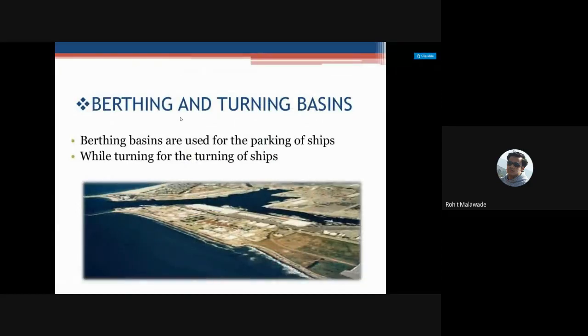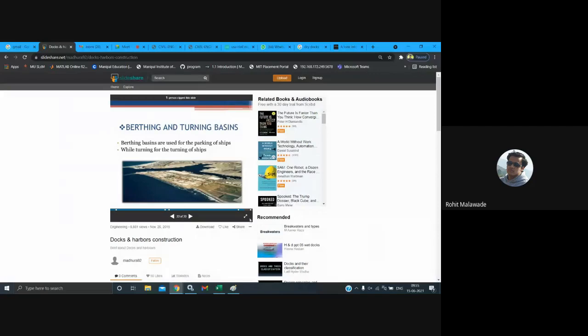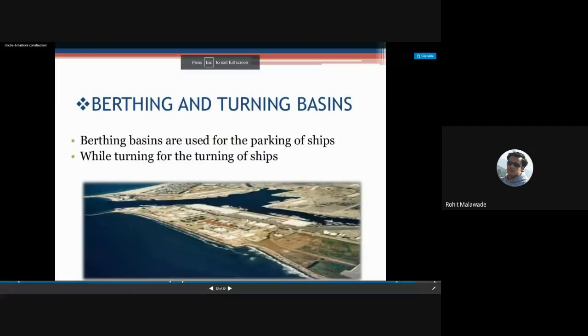And turning, while leaving the harbor, requires some amount of space in order to take a turn. It has to change its direction.